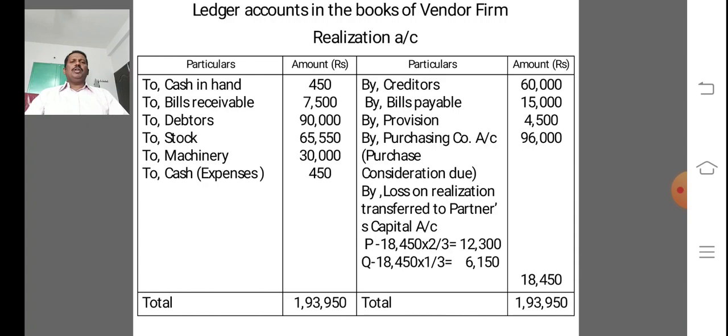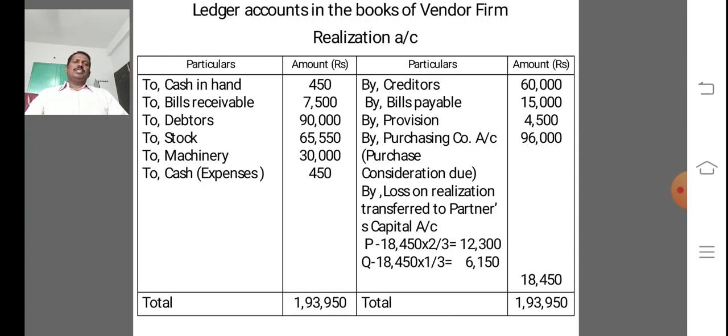So in this situation, we debit all the assets at book value, that is cash in hand 450, bills receivable 7,500, debtors 90,000, stock 65,550, machinery 30,000, and in this problem expenses are given, that is 450, that is debited in the heading cash account, and crediting the creditors at book value 60,000, bills payable 15,000, and provision for doubtful debts 4,500.